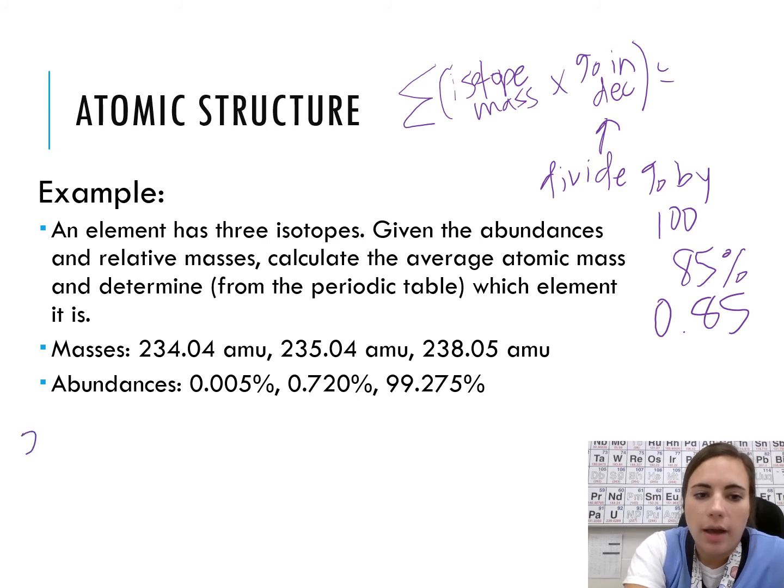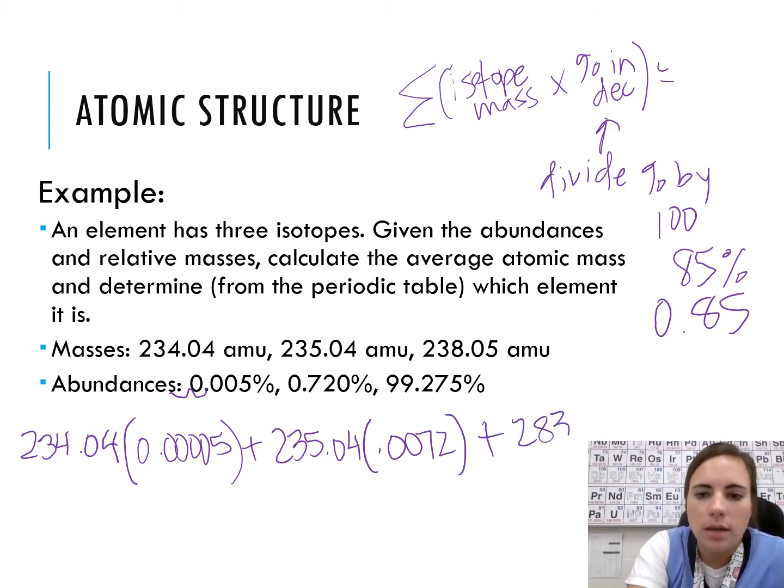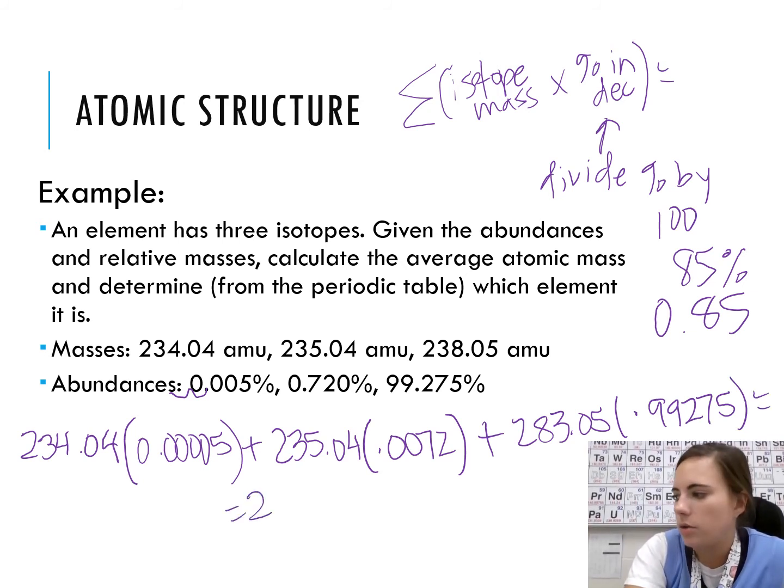We have an isotope that has a mass of 234.04, and we're going to multiply that. We're going to go over 2 by 0.00005 plus the next isotope, 235.04 times 0.0072 plus 238.05 times 0.99275. All right, we're going to multiply those and add them together, and we get a total of